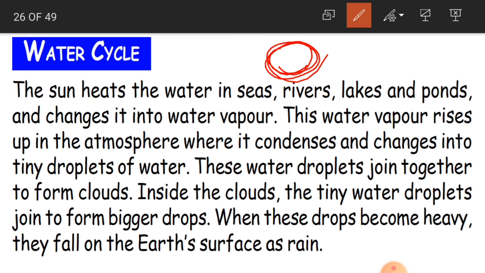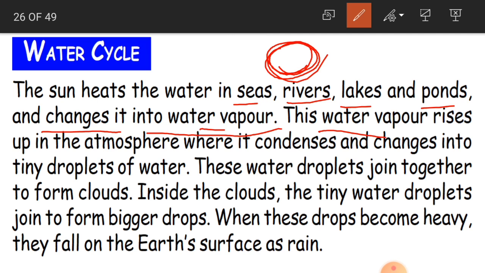The sun heats the water in seas, rivers, lakes and ponds and changes it into water vapor. So what are all these seas, rivers, lakes and ponds? They are all water bodies, and they receive the sunlight. When they receive the sunlight, what happens? The water there gets heated, and it changes into water vapor.